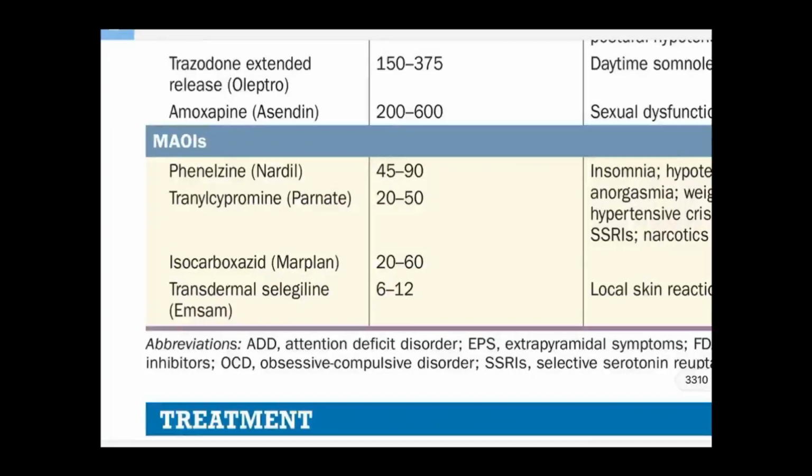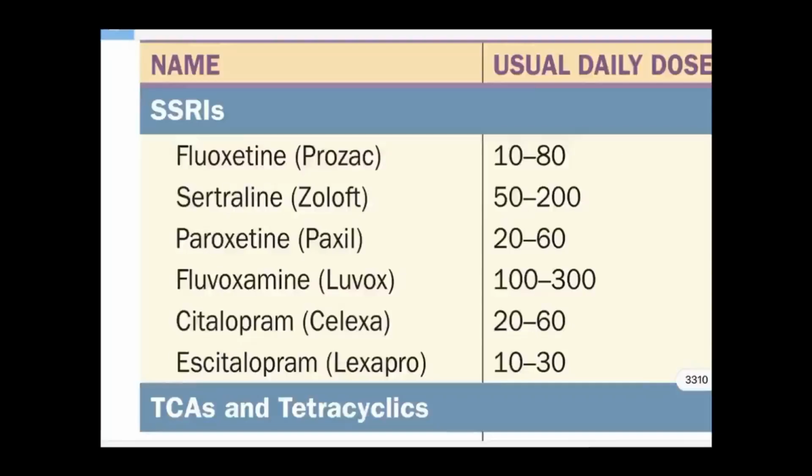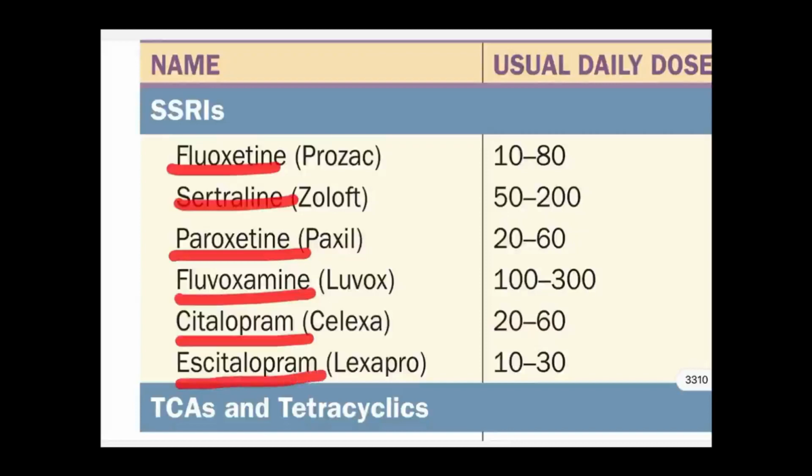So in SSRI we have these 6 main drugs, that is fluoxetine, sertraline, paroxetine, fluvoxamine, citalopram, escitalopram. In India, except citalopram, all the SSRIs are being used. Citalopram may have some use, but very little in clinical practice.